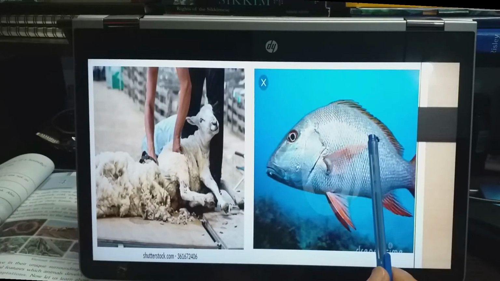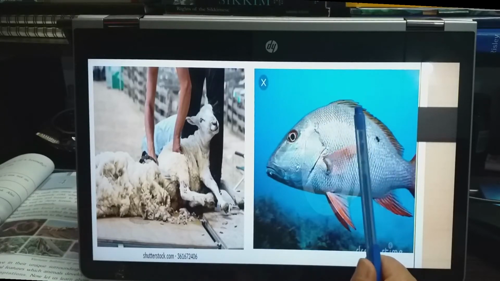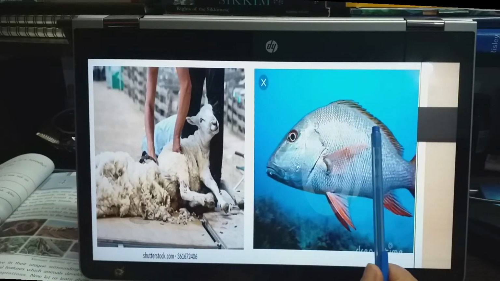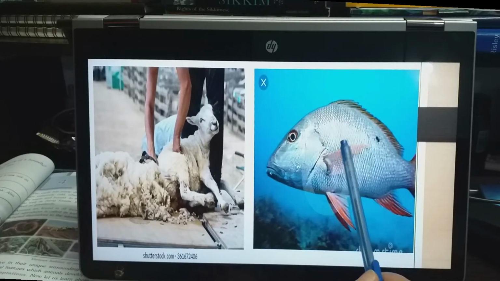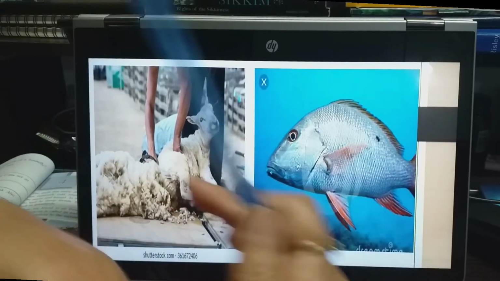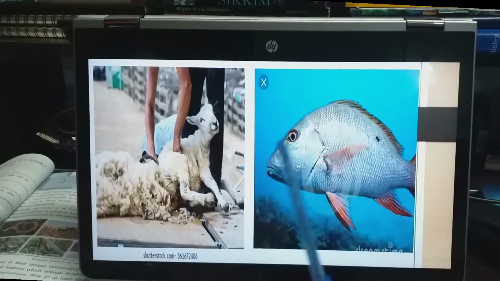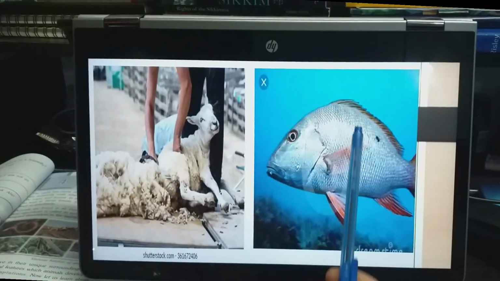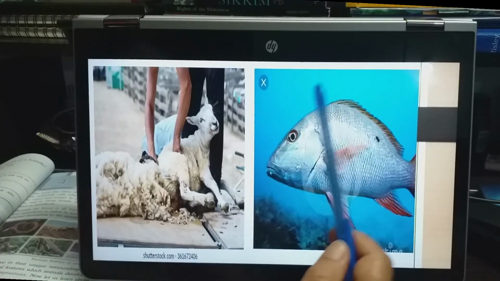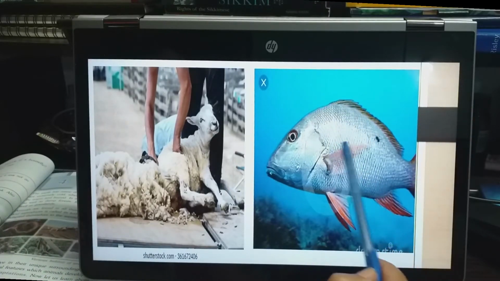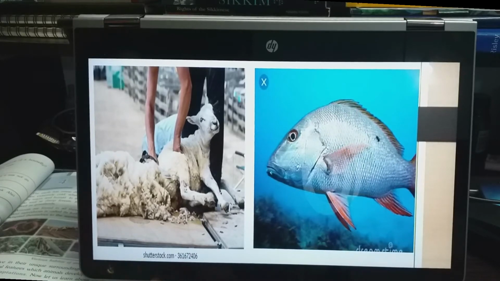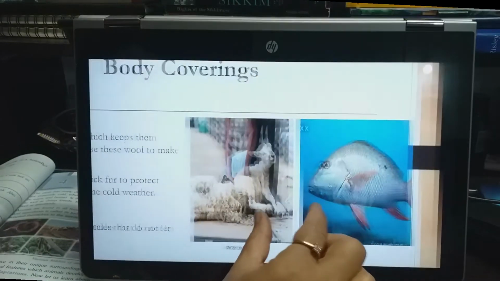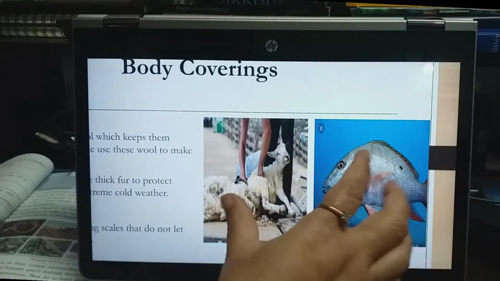These scales will not let water enter their body. These scales are overlapping each other, isn't it? They are very thick, very close together, overlapping. That is why these scales will not let water enter their bodies. So this is how they adapt in this environment.